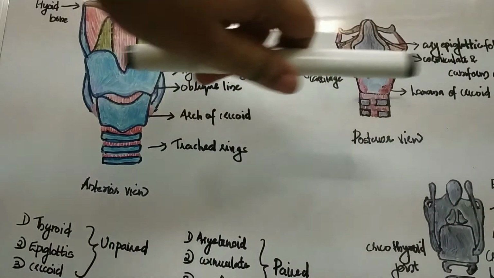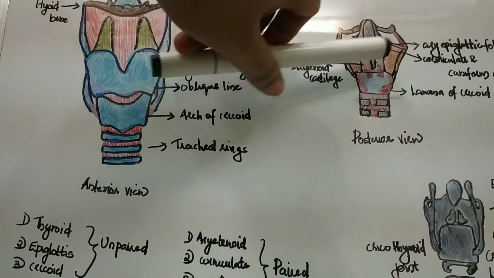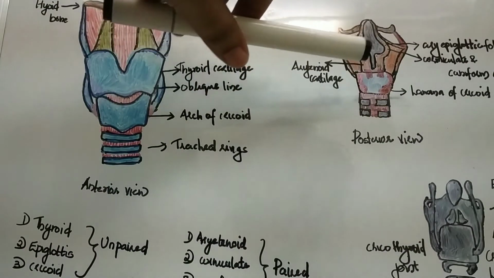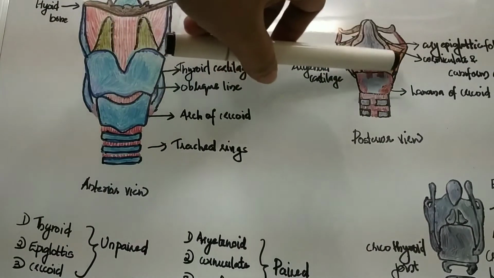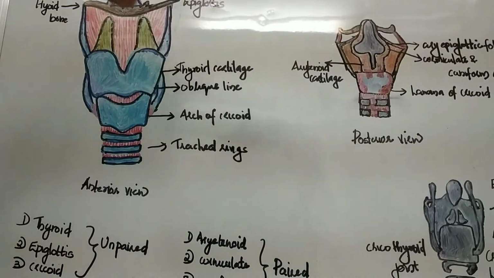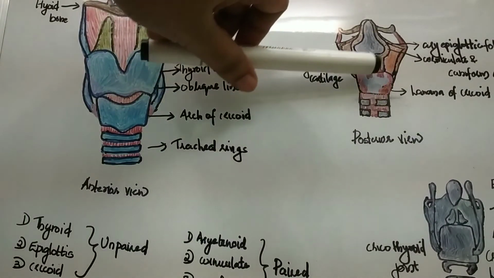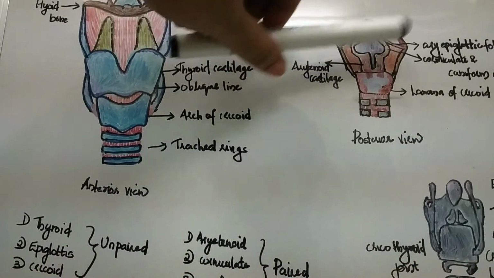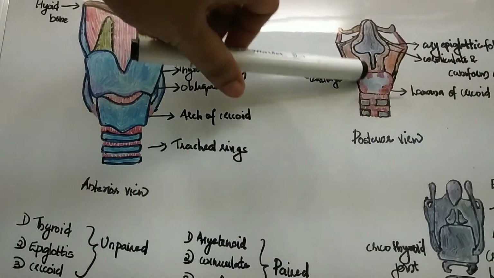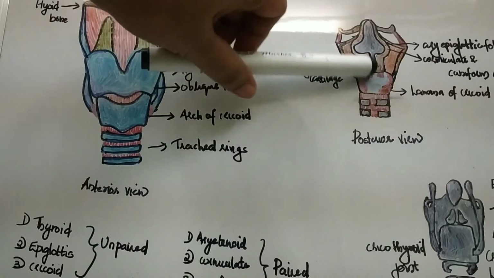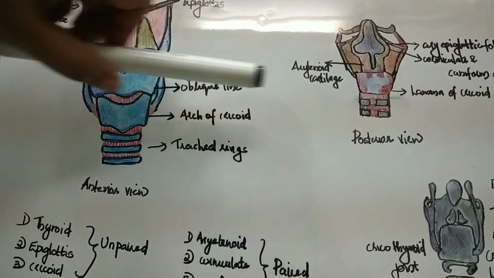And the lamina of cricoid projects upwards behind the thyroid cartilage and it articulates superiorly with the arytenoid cartilage.